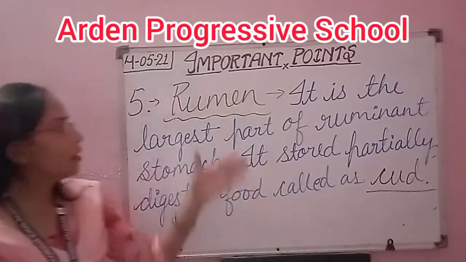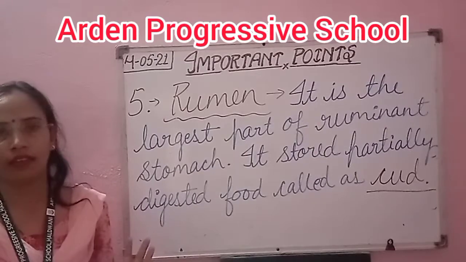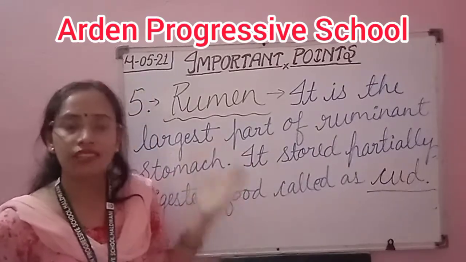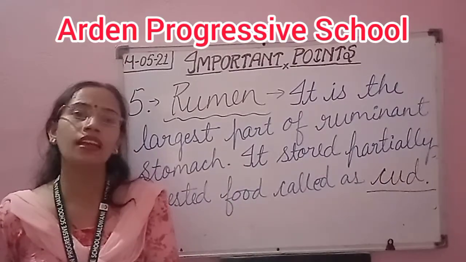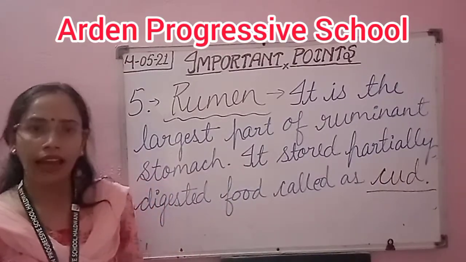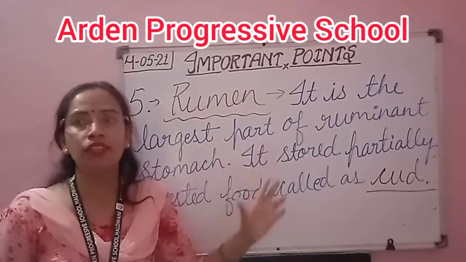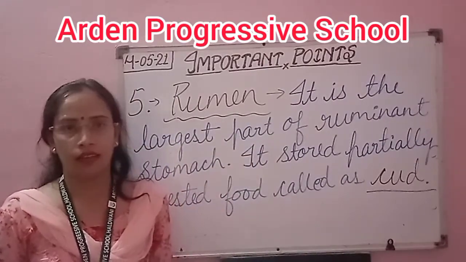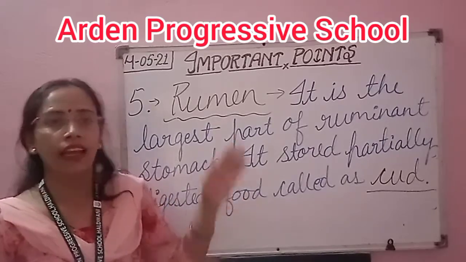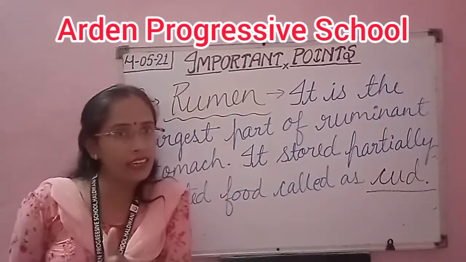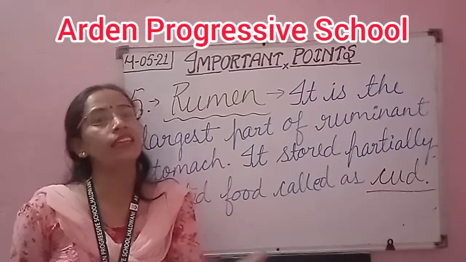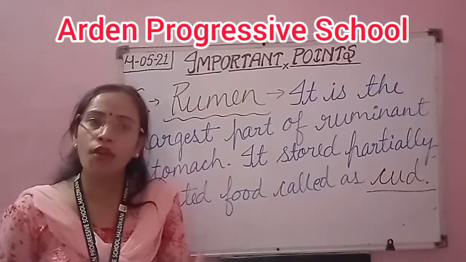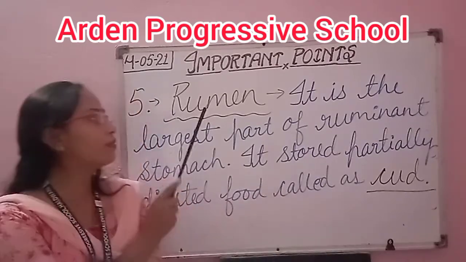Okay, so this is the rumen. It is a part of the stomach and it is the largest part present in the ruminant. In the rumen itself the cellulose digesting enzymes are present, and cellulose is digested there. This is the major difference between the digestive system of human beings and that of ruminants: the presence of the rumen.